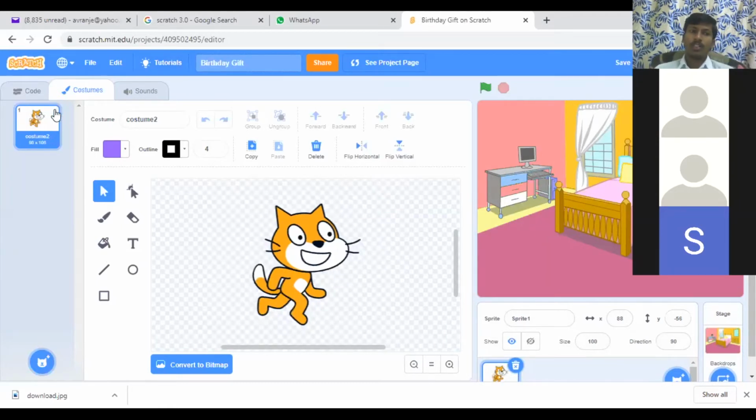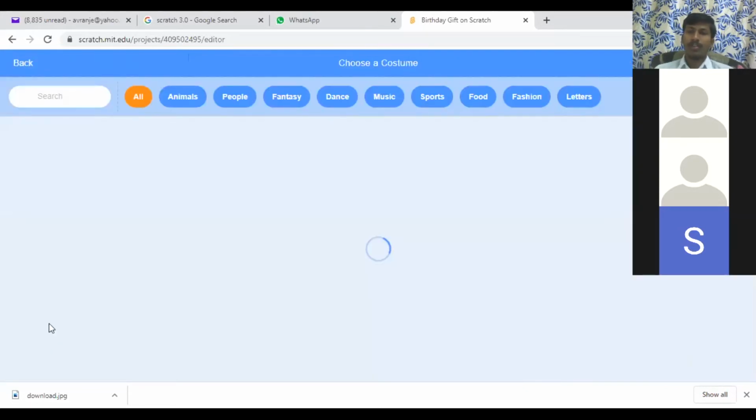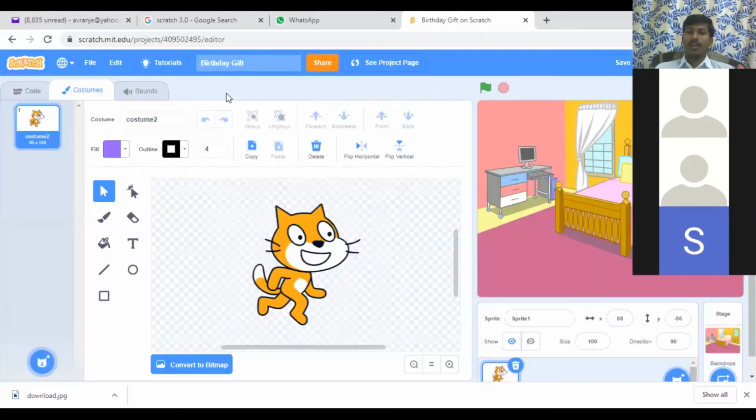So how to change the sprite means, you can go here and click on this one, and see there are so many images: animals, people, fantasy, dance, like that. Okay, so you can choose anything.